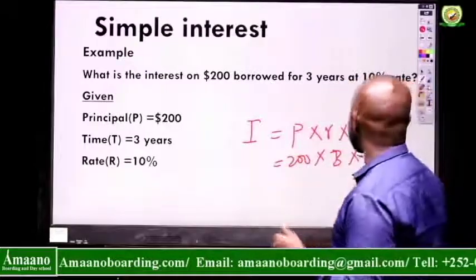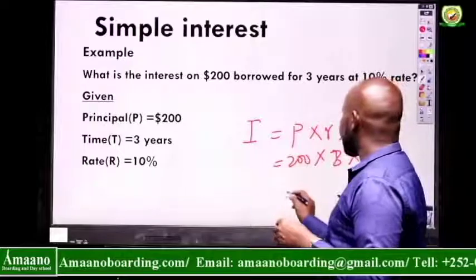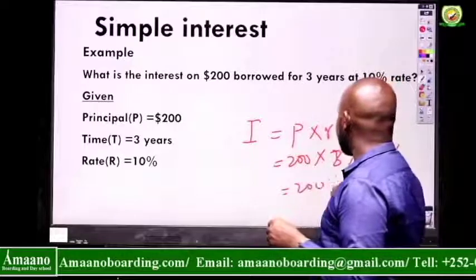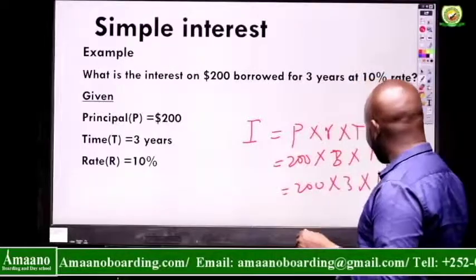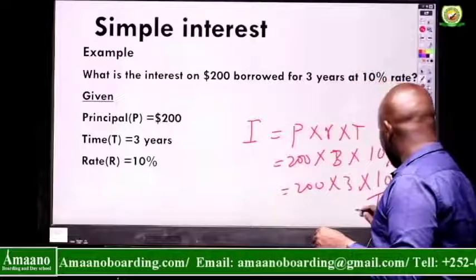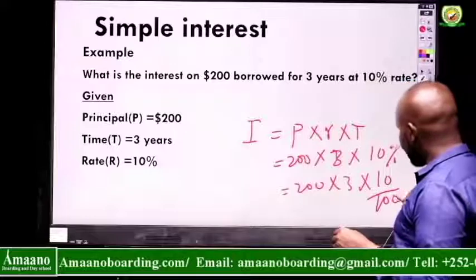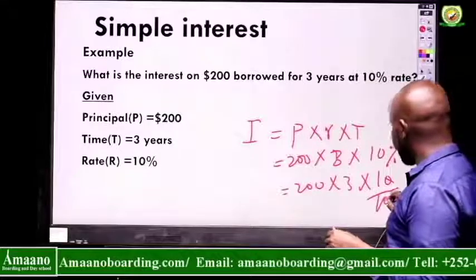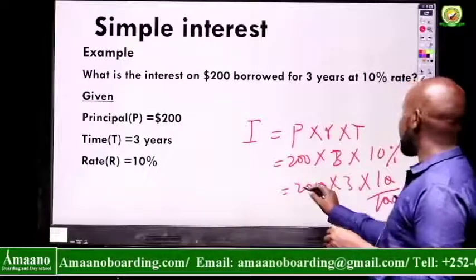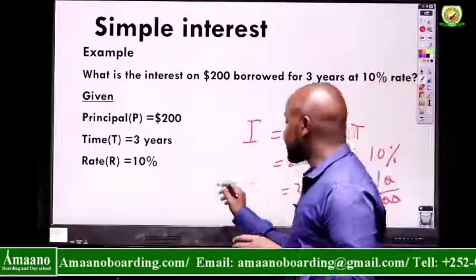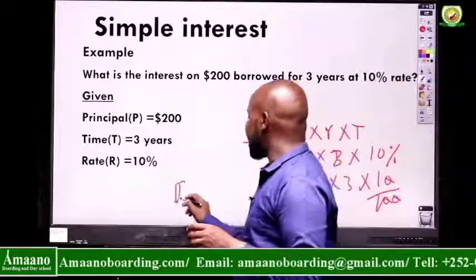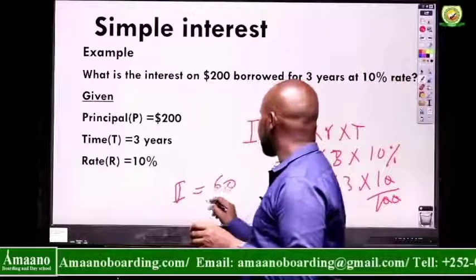So 200 times 3 times 10%. Now let's rewrite. We can write 10% this way: 10 over 100. So this 0 goes with this 0, this 0 goes with this 0. Now 20 times 3 is what? 60. 60 times 1 is 60. So the interest I is equal to $60.